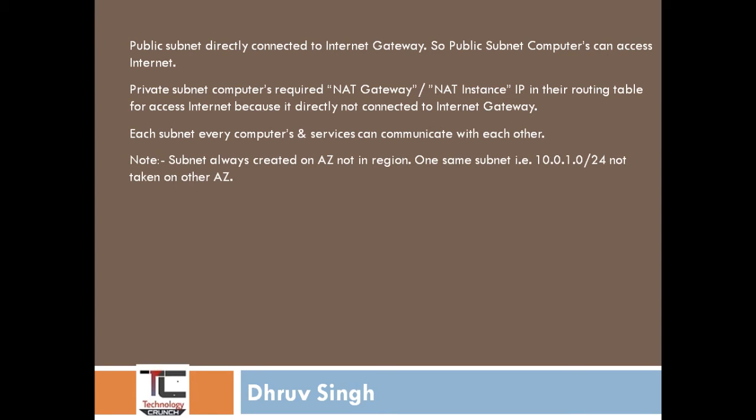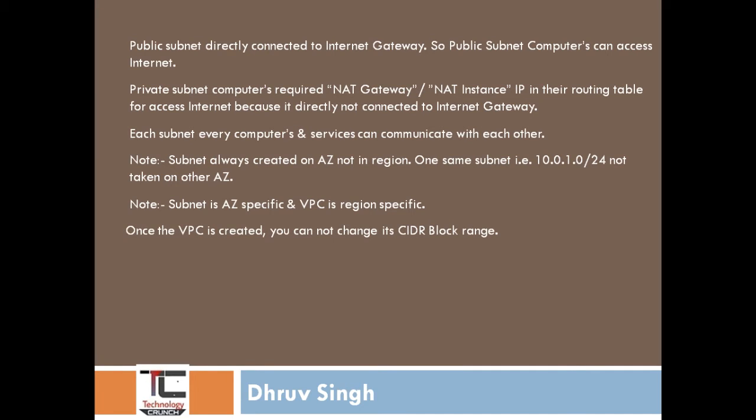Note, a subnet is always created in an availability zone, not in a region. For example, one subnet, 10.0.1.0/24, cannot be used for another subnet. One more point is that a subnet is always created in an availability zone, not in a region, and a VPC is always created in a region. There is a difference between a VPC and a subnet. VPC is region specific and subnet is availability zone specific.